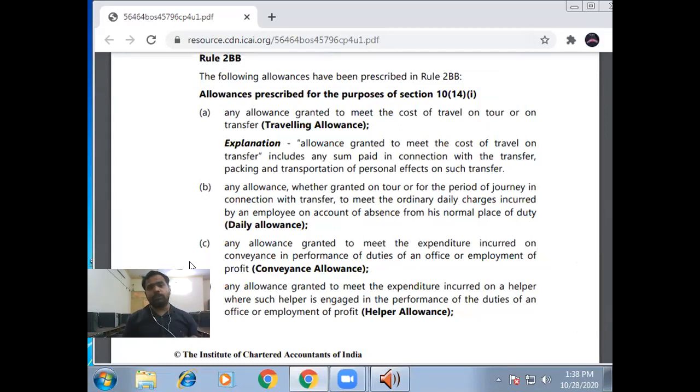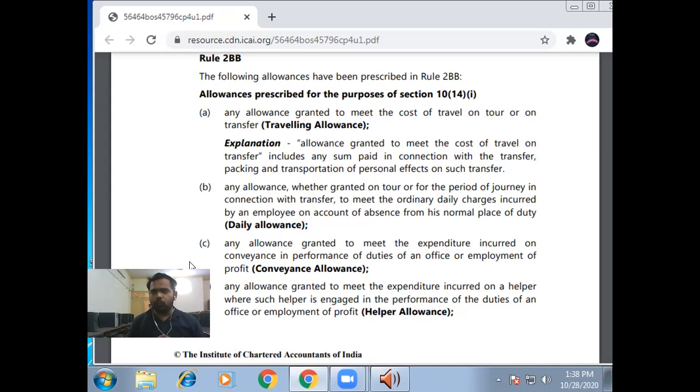What are the allowances described under Section 10(14)? The allowances described under Section 10(14) are divided into two parts: allowances under Section 10(14)(i) and allowances under Section 10(14)(ii).